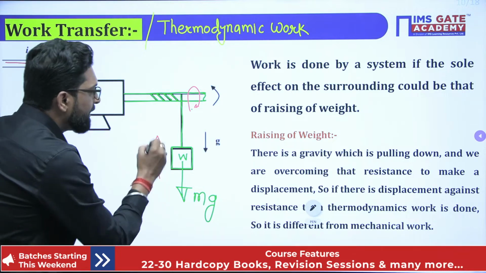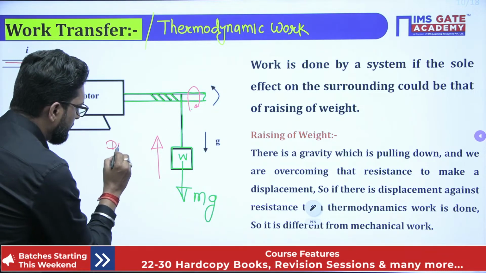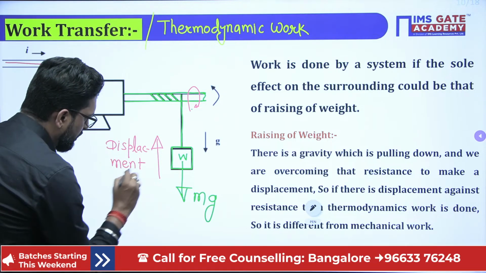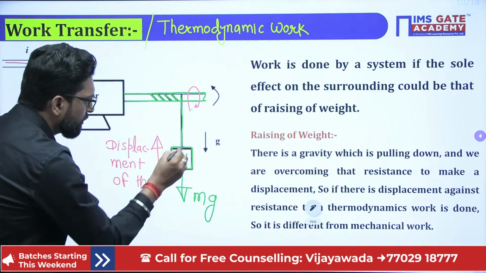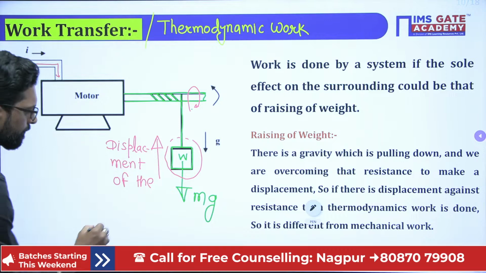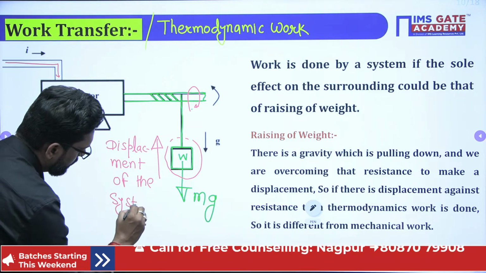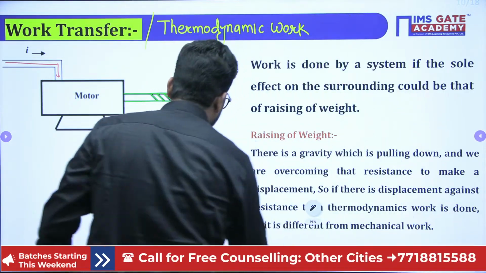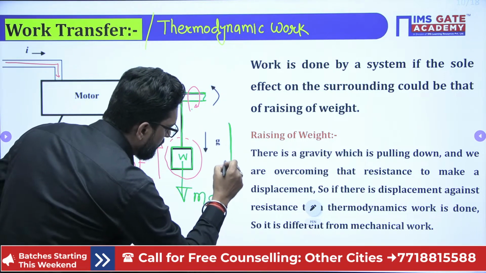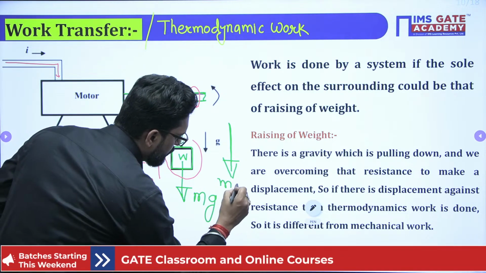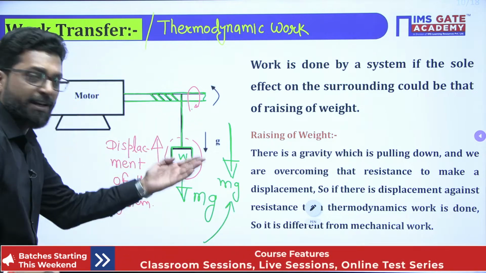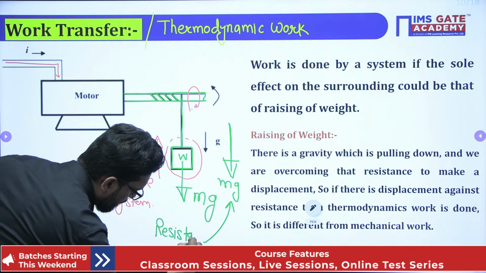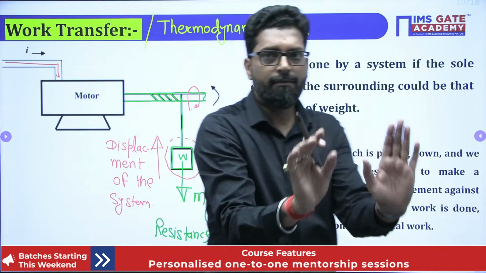That means this is the displacement of the body in this direction. You call this our system, okay? Displacement of the system, and that displacement is against a resistance. This is your resistance. This is clear?